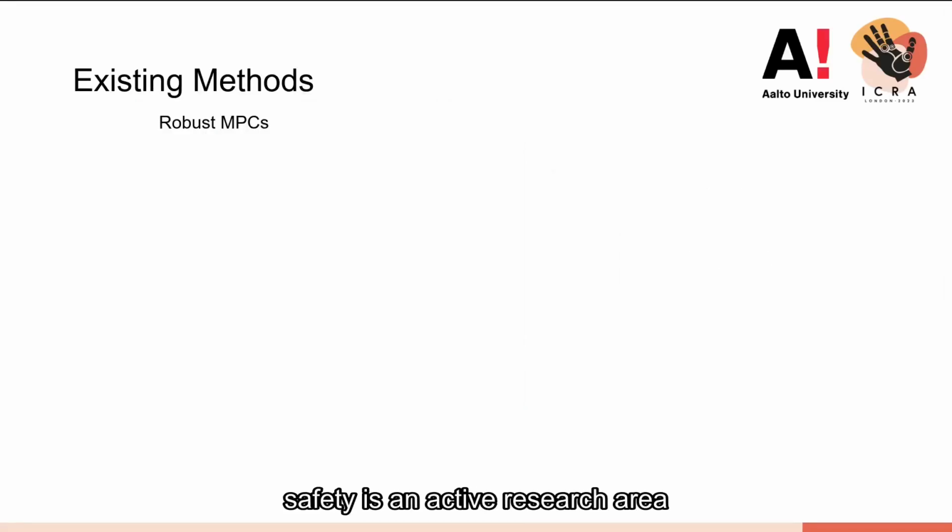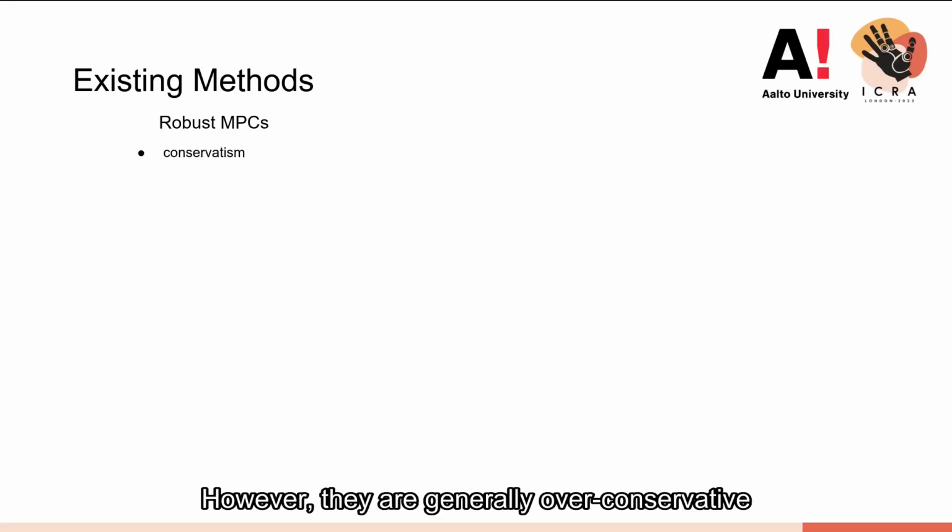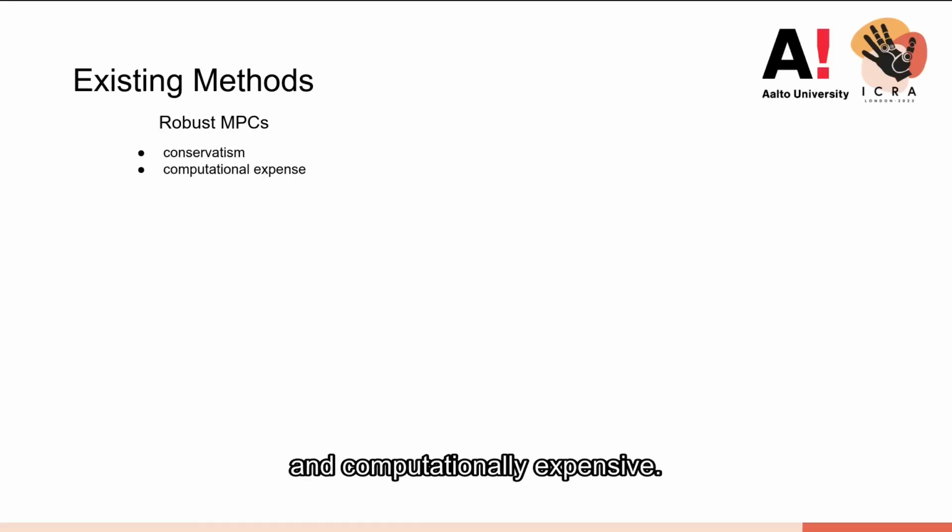In robotics, safety is an active research area and can be studied as trajectory optimization. Among the existing works, robust model predictive control methods are commonly used direct optimization approaches. However, they are generally over-conservative and computationally expensive.